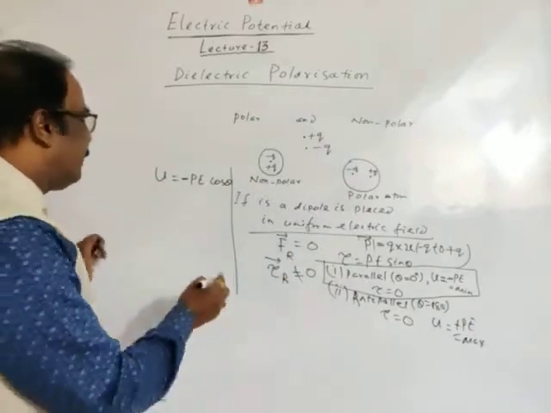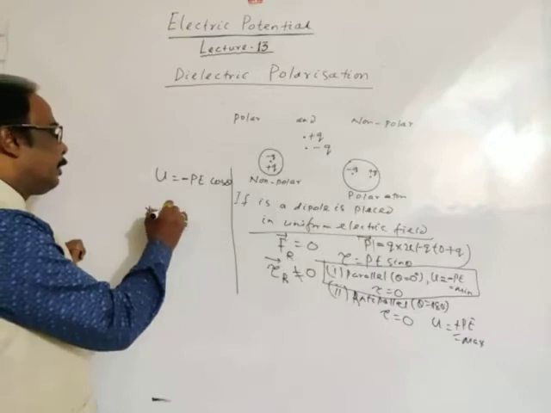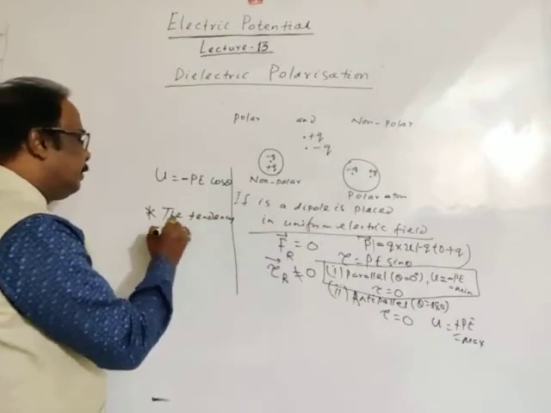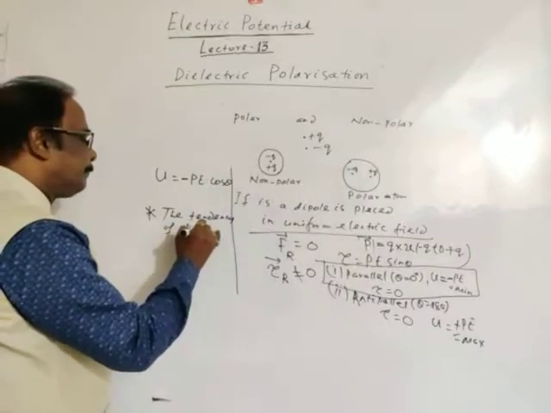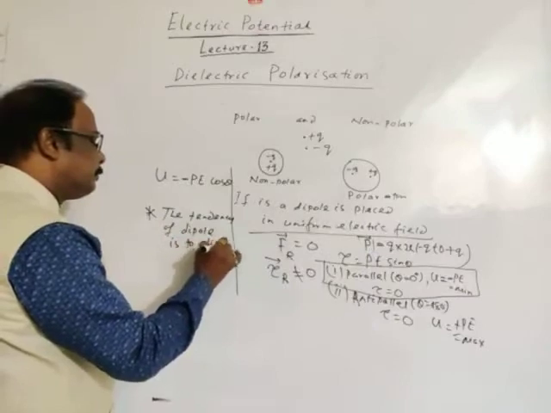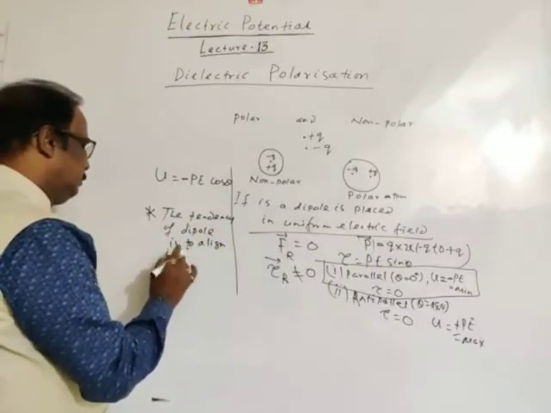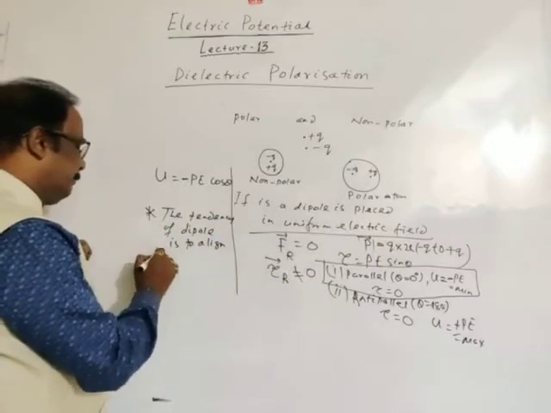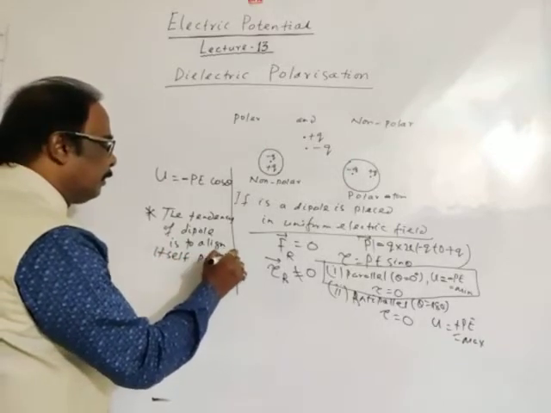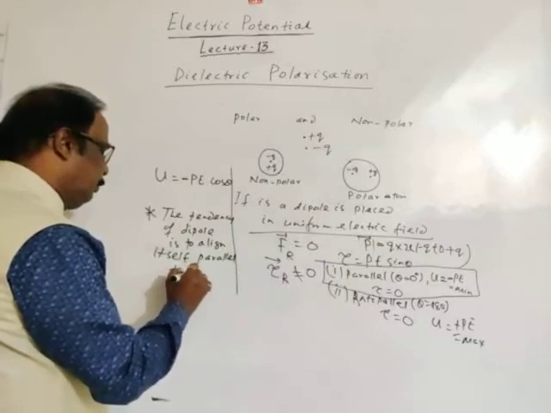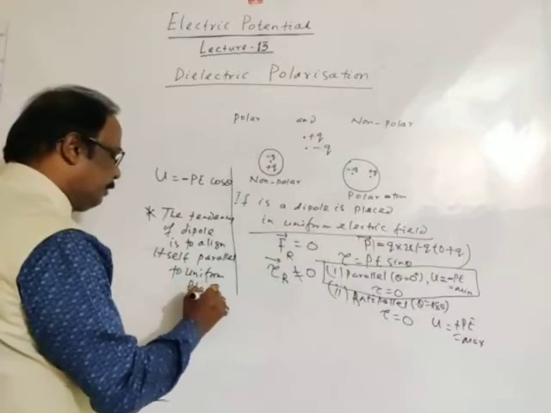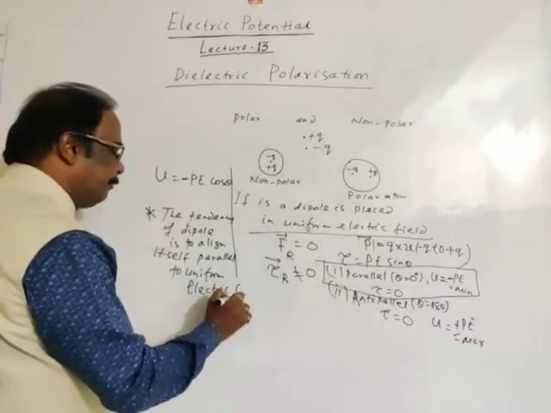Of course, another very important point: the tendency of a dipole is to align itself parallel to a uniform electric field.